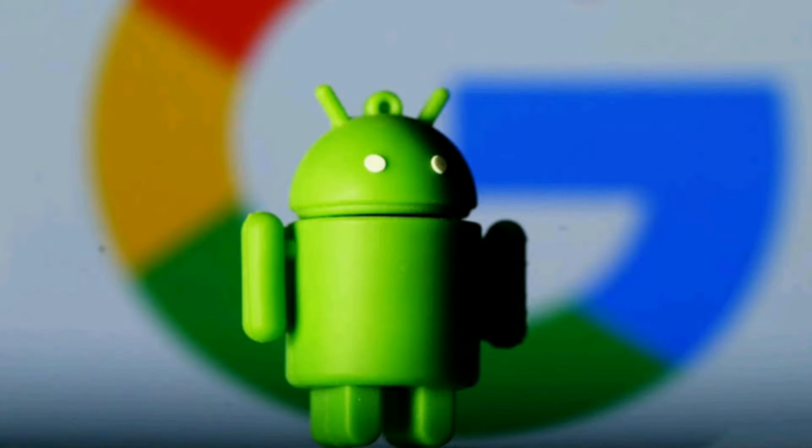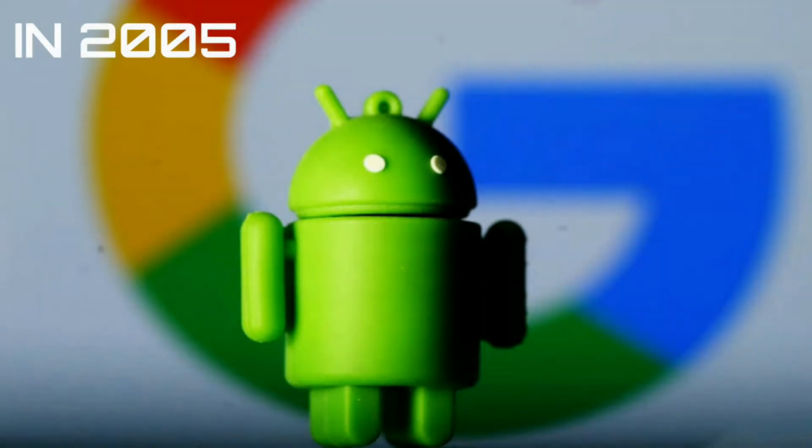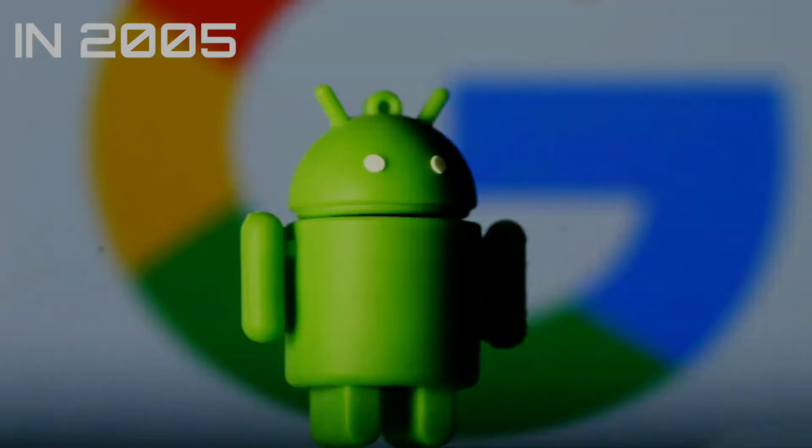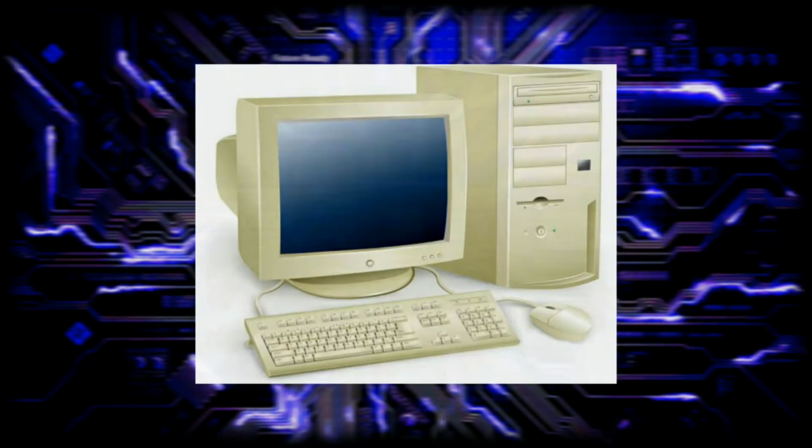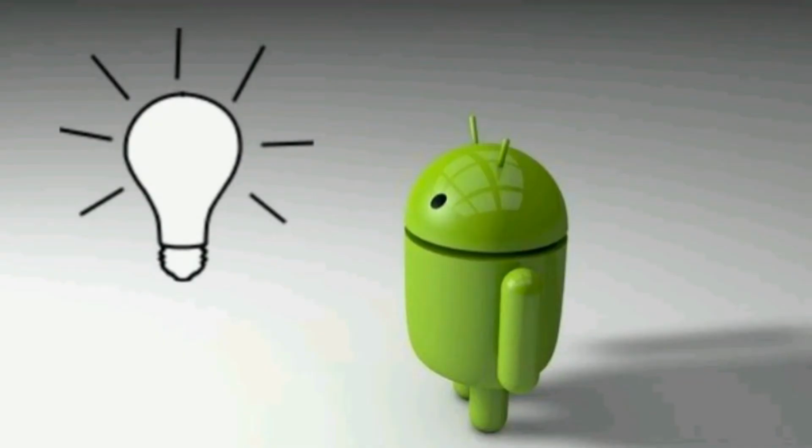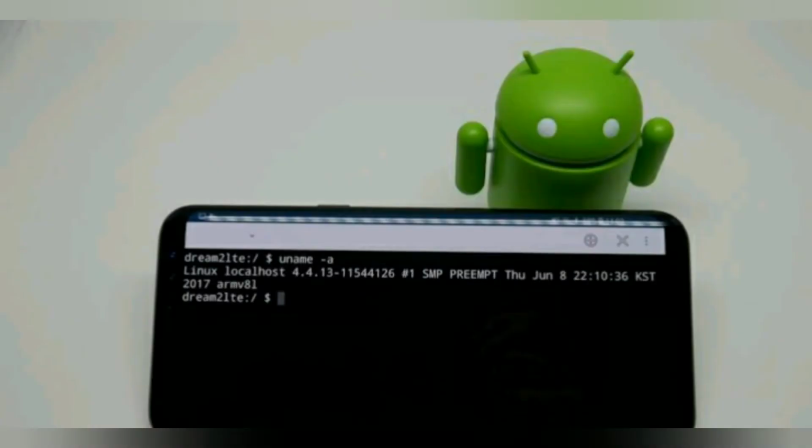In 2003, Android was introduced. Then in 2005, Google purchased Android. At that time, cameras and computers were the digital things, so Android had an idea to build camera phones. Also, their decision was to make Linux the basis.